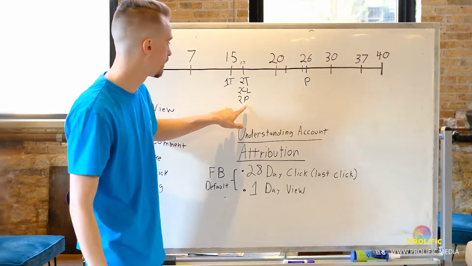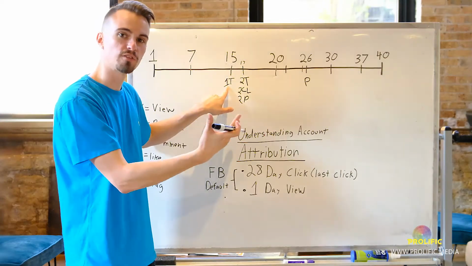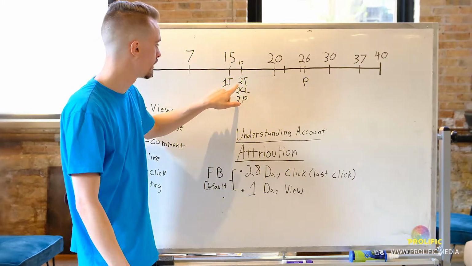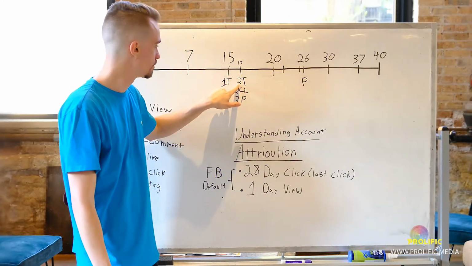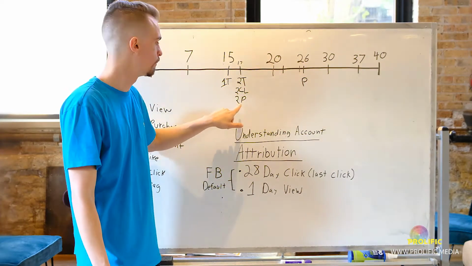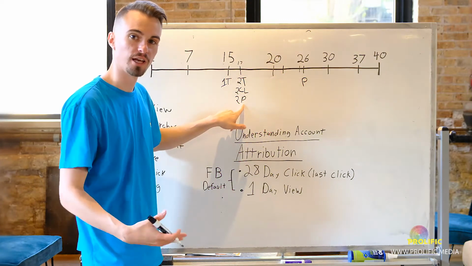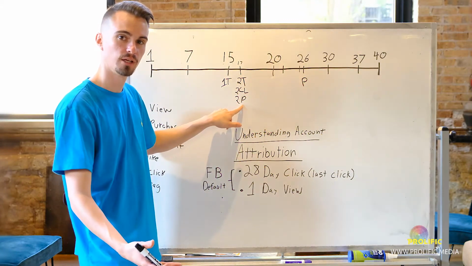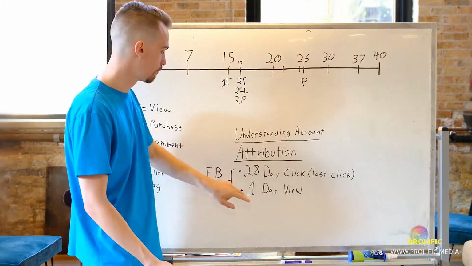So let's walk through that again. Person number 1 sees the ad in their feed, loves the product, and thinks Jill down the street would love the product as well. Tags Jill. Jill clicks the ad, and Jill purchases the same day. Will this count as a purchase? The answer is no. This will not count as a Facebook purchase for your ads. This will be an organic purchase, and it won't count anywhere.